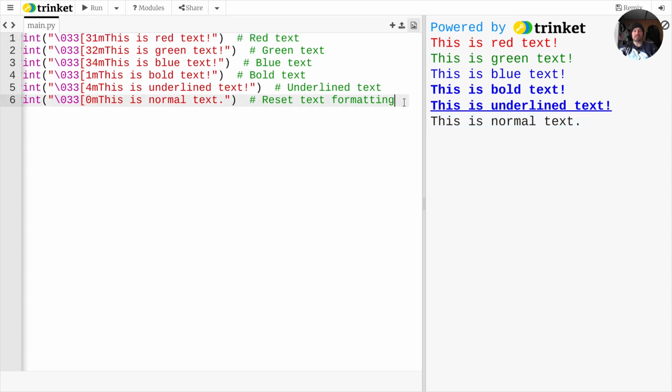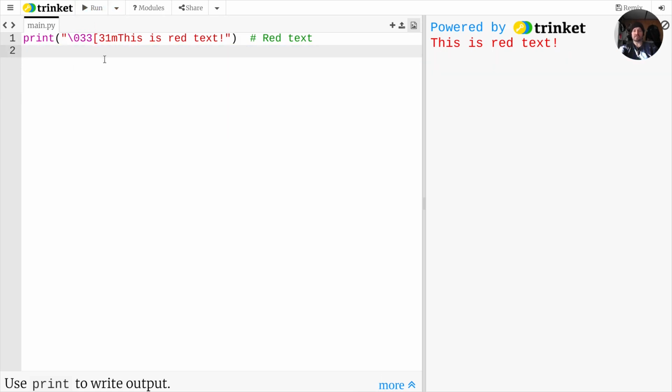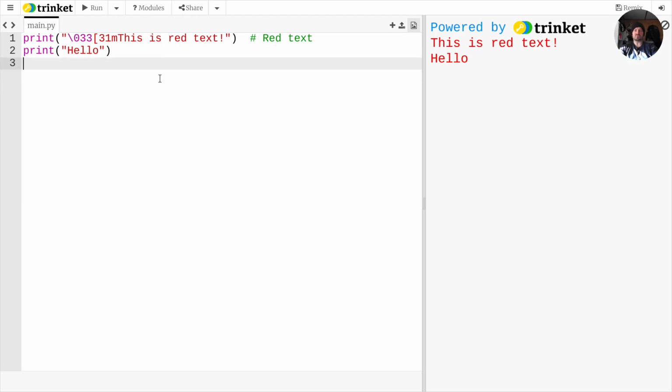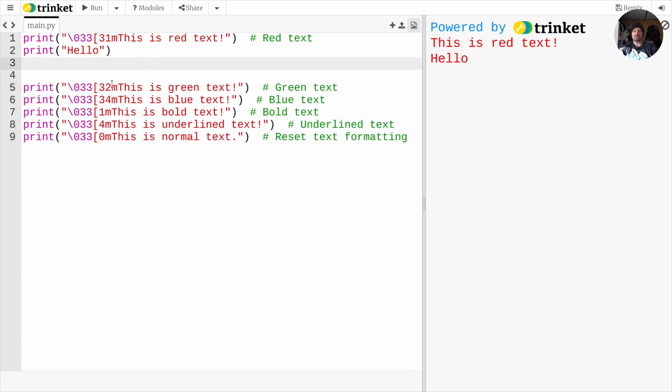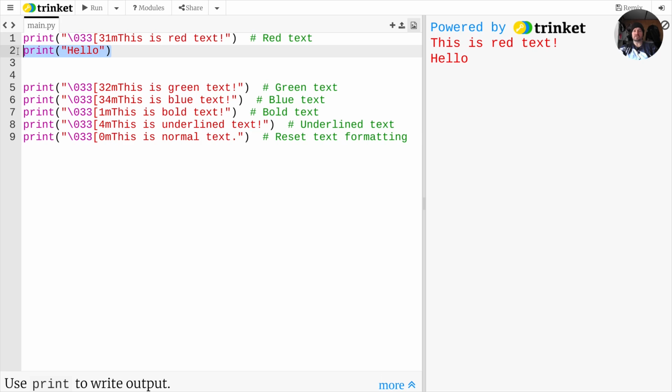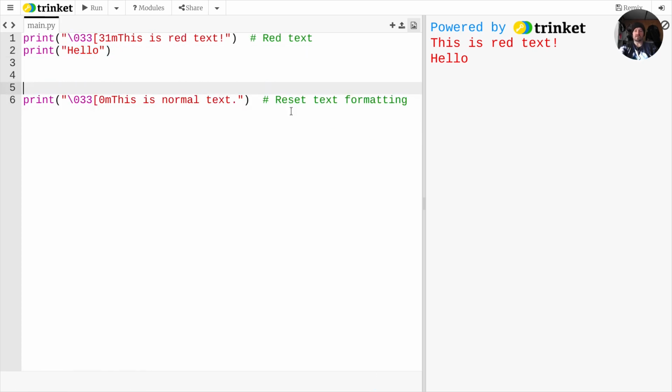All right, one thing to keep in mind about this is if I were to just run this and then below I were to print hello, oh, look at that. We are actually like stuck in this red text version, right? This little strange command, I'm willing to admit this is an incredibly strange command, basically creates an override for the rest of the program. So you can run one of these and then you can get permanent results. Well, you can change it to normal ones, or you can reset it back on here, right?